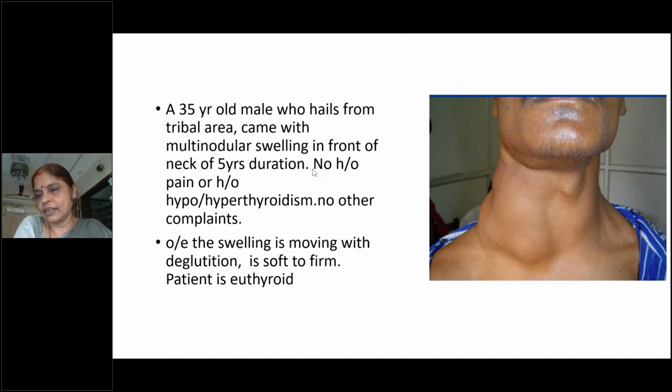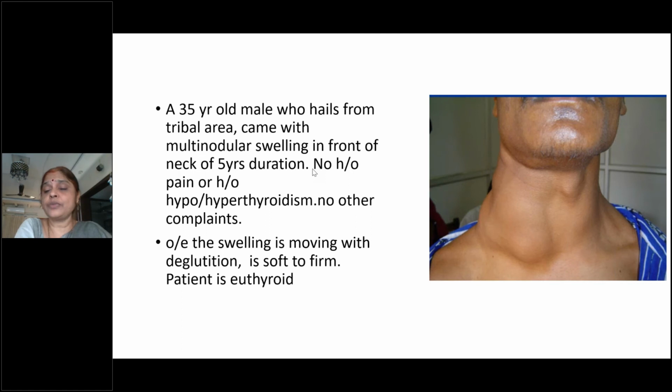Colloid goiter, soft. Very good. In colloid goiter, in the initial stages, it can be soft. But softness does not indicate a benign nature of the thyroid gland. Why? Hard is not carcinoma. Soft can be carcinoma. Hashimoto's firm. Yes, you're right, Joshita. But hard is not carcinoma.